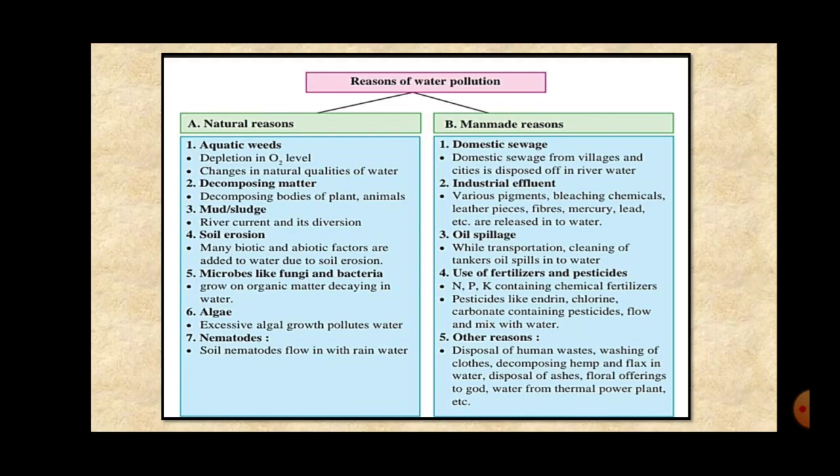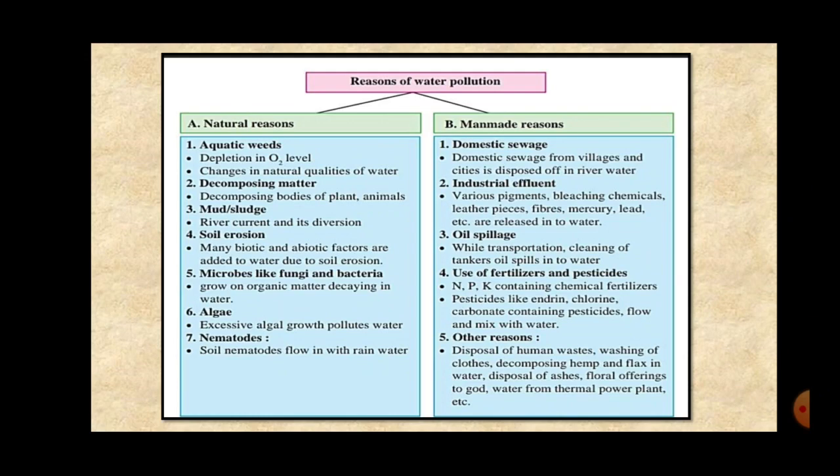First one is domestic sewage. Domestic sewage from villages and cities is disposed of in the river water directly, without processing it, without sending it for a treatment where the harmful things are removed from it. It is directly disposed of in the river, and it is a man-made reason.